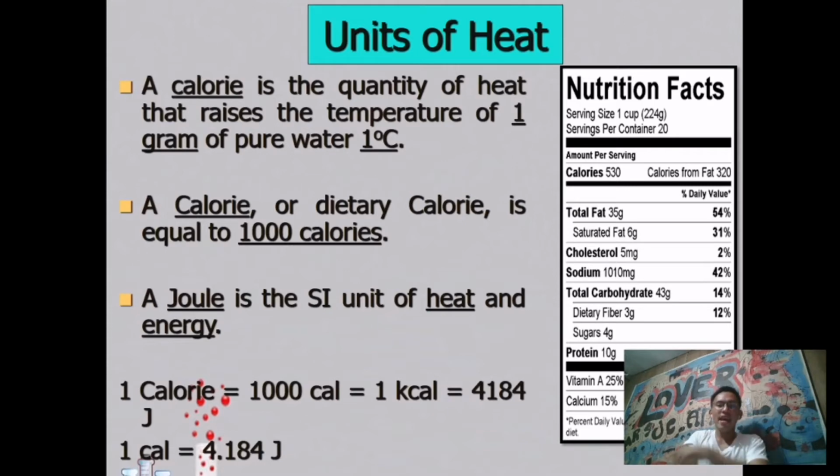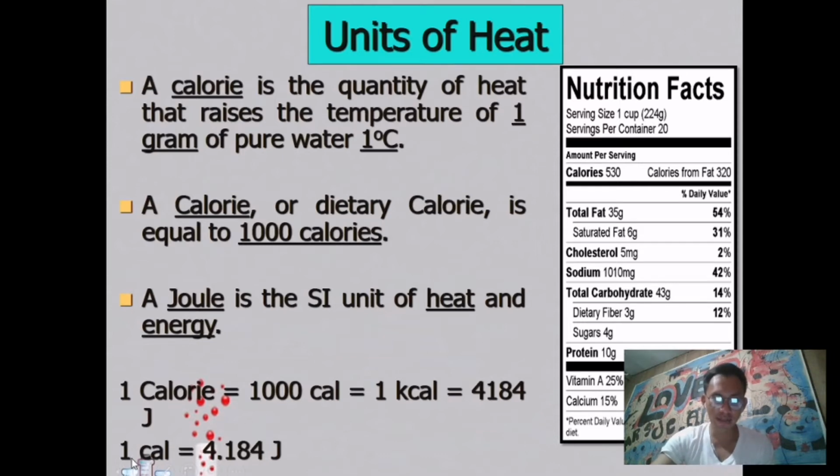So second, a calorie or a dietary calorie, capital letter C, is equal to 1,000 calories. In this presentation, we are now going to the conversions of heat from calorie into joules. Next one, a joule is a system unit of heat and energy, and wala nang iba pa. So now is the conversion. 1 Calorie, capital letter C, is equal to 1,000 cal. 1,000 cal is equal to 1 kilocal, and 1 kilocal is equivalent to 4,184 joules.